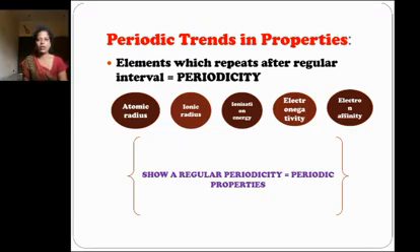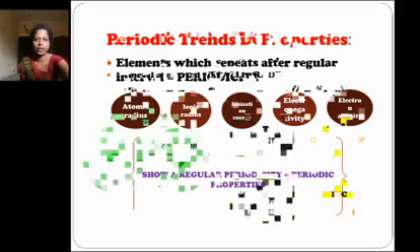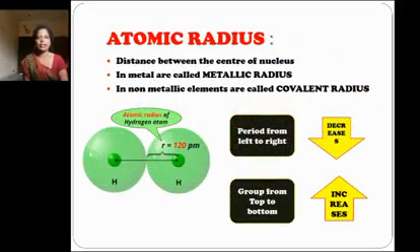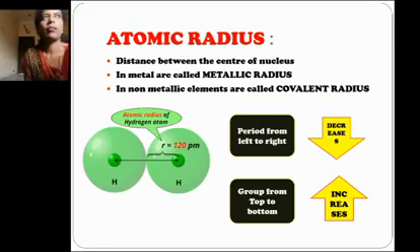Next, periodic trends and properties. Elements whose properties repeat after regular intervals show periodicity. These are atomic radius, ionic radius, ionization energy, electronegativity, and electron affinity. These show a regular periodicity and are called periodic properties. Now let's get into the periodic trends. The first is the atomic radius.